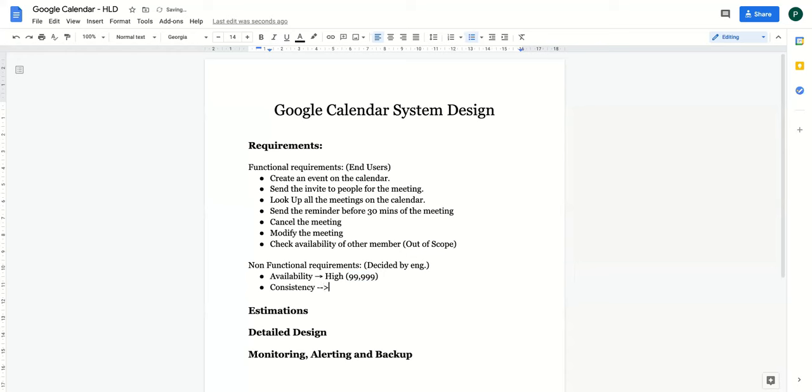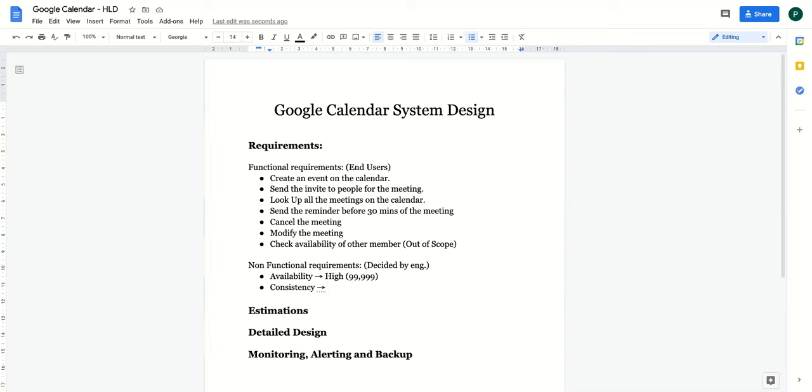Now, some of you might have heard about the CAP theorem. I'm saying in a distributed system environment, where there are multiple systems and they are connecting with each other through a network, you can't get availability and consistency together because you always need partition tolerance. If you're not aware of the CAP theorem, it's totally okay. For now, what you can try to understand is that either you can get consistency or availability. So you'll have to trade one over the other.